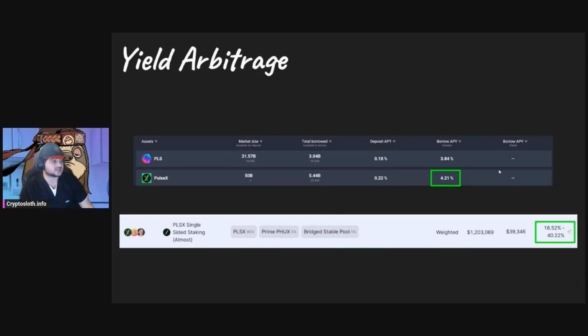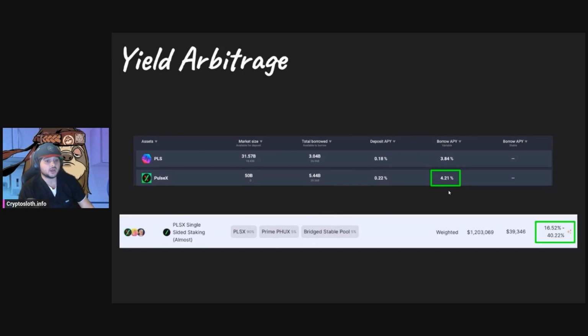This first box is from fiat.io, and this is the rate that you would pay, the borrow APR rate, if you were to borrow PulseX from anything you're collateralizing. So you have PulseX, and let's say you deposit Pulse in there, and then you borrow PulseX. Well, because this is APY, after 1 year, you're going to owe 4.21% more PulseX than